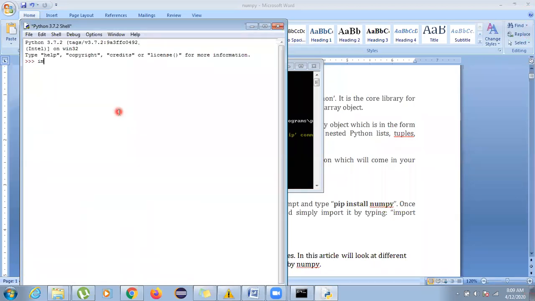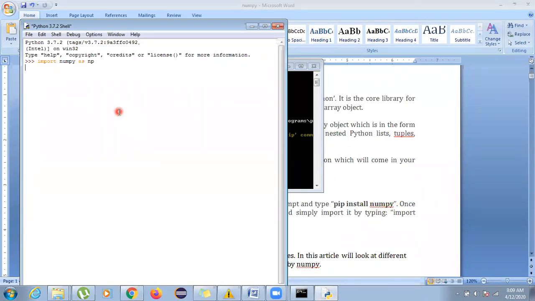Now for checking it, I am going to write the statement import numpy as np. Now import numpy was sufficient, but why am I writing import numpy as np? NumPy, see, is 5 letters, and again and again I have to type it. Instead of NumPy, I can rename it, as we do in the select statement using AS. In the same way, we can do it over here also. So I will use AS as a keyword and write np. So instead of NumPy, I can now use np everywhere.